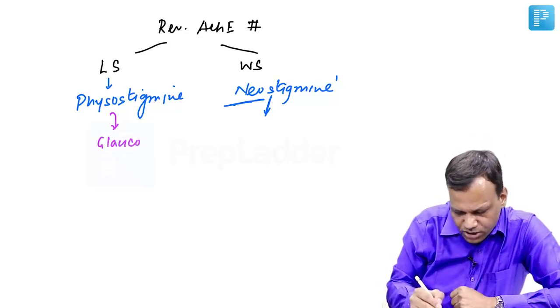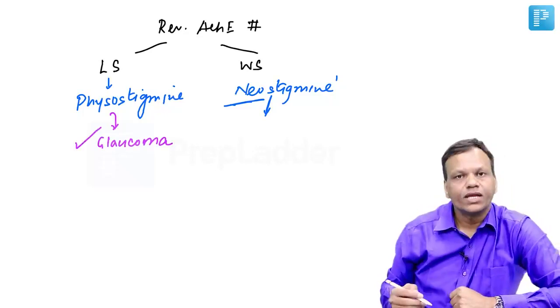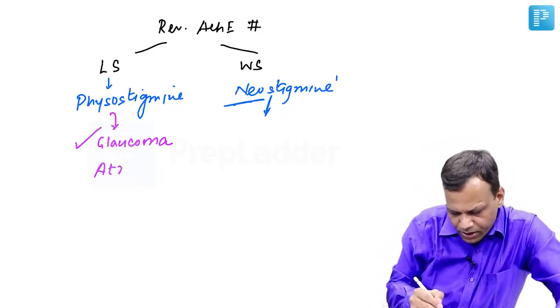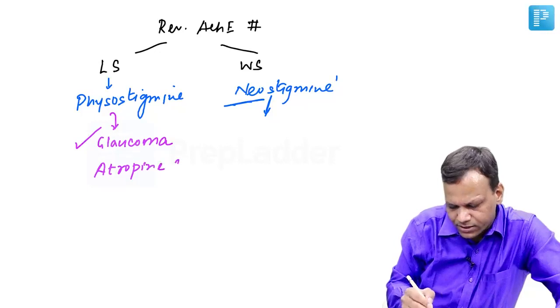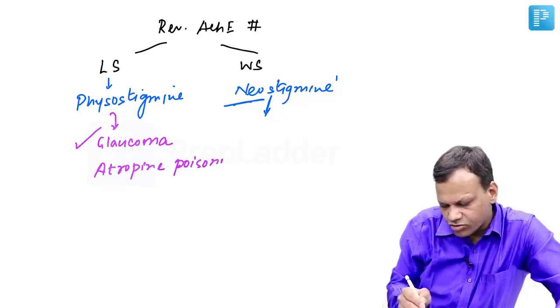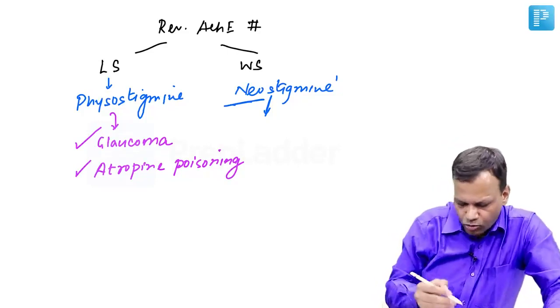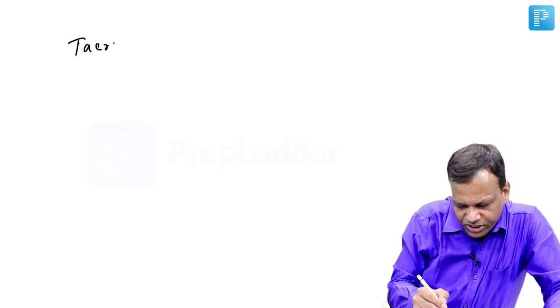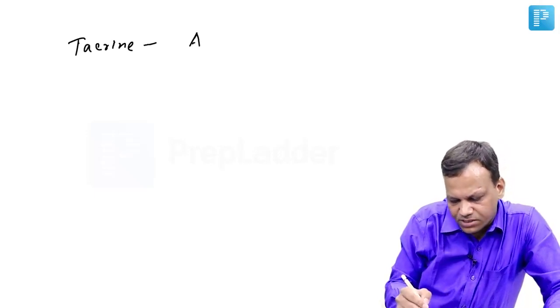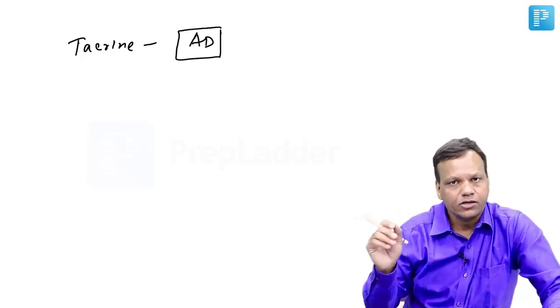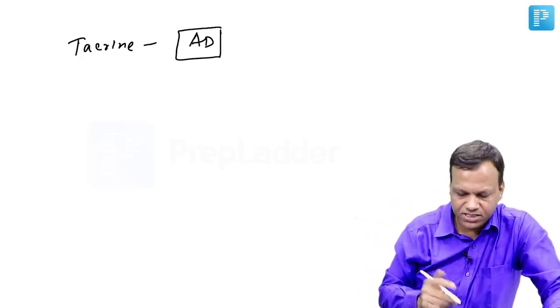So physostigmine is used in angle closure glaucoma. Second thing, physostigmine can enter the brain also, so it is used in atropine poisoning. Physostigmine is the drug of choice for atropine poisoning. Now there are other lipid soluble drugs like tacrine, which was the drug of choice for Alzheimer's disease. Remember, in Alzheimer's disease, there is a deficiency of acetylcholine in the brain. So when we increase acetylcholine, we can treat Alzheimer's disease.